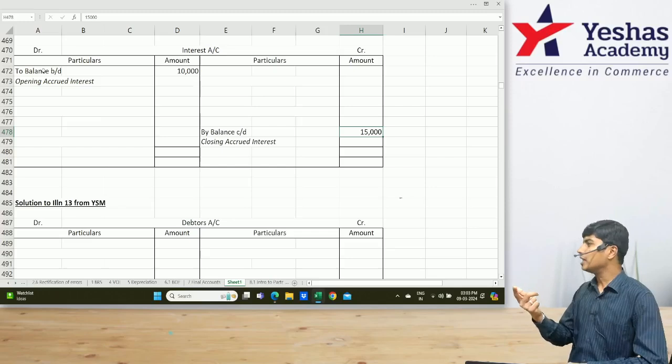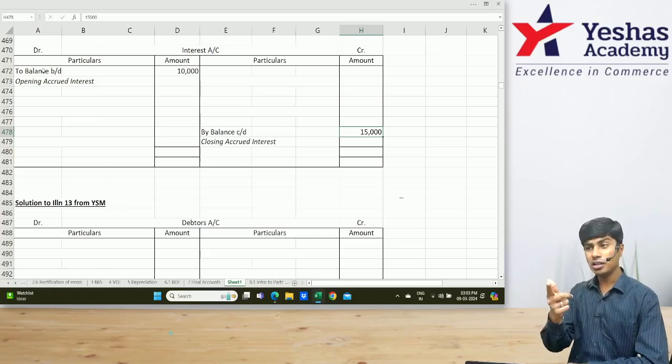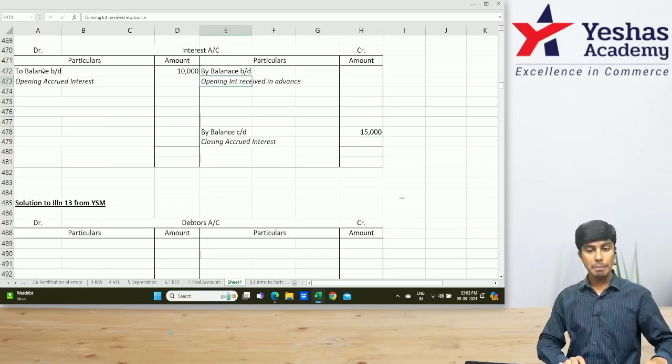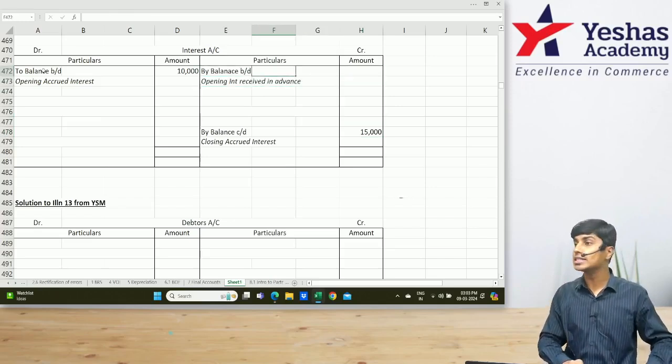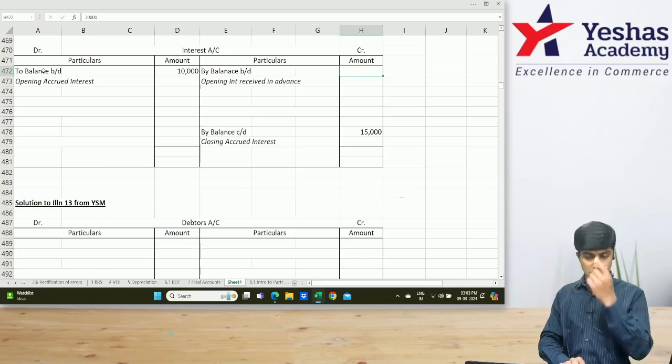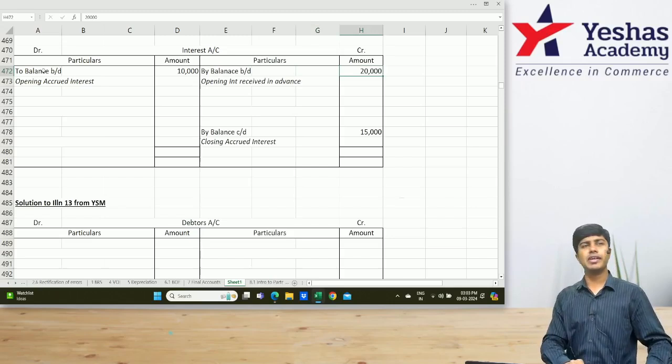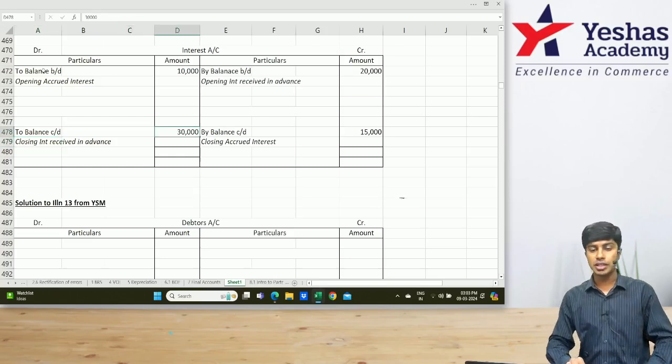We have pre-received income, which is a liability. Opening balance of a liability, credit side. Let me write here, by balance carried down, opening interest received in advance, which is how much? 20,000. How about the closing interest received in advance? Closing balance of a liability. Let me write here, to balance carried down. How much is this? 30,000.